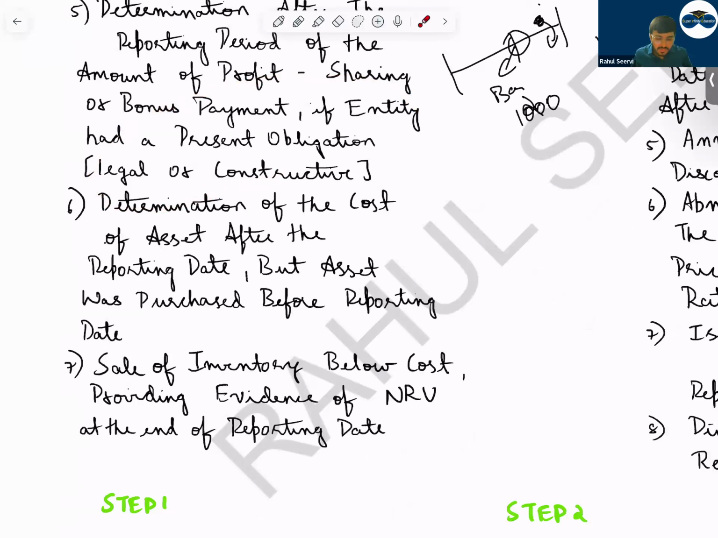Then the sixth one, determination of cost of asset after the reporting date, but the asset was purchased before the reporting date. That means you purchased the asset, but the purchase price, the amount you have to pay, is not available. The supplier gives you the invoice after 2 days. The condition was that we purchased the asset and have to record it, but we did not know the amount. We estimated, and once we receive the bill, we get to know the confirmed amount. You adjust it, adjusting event.